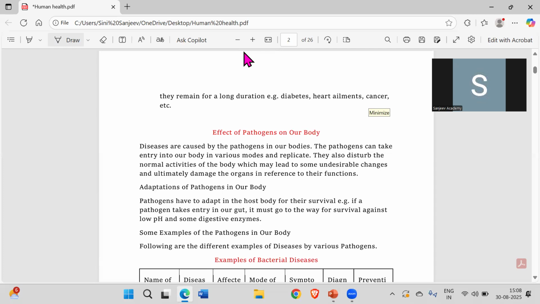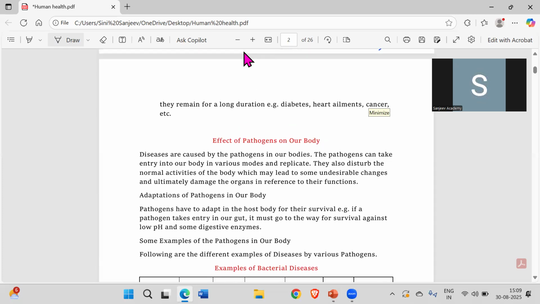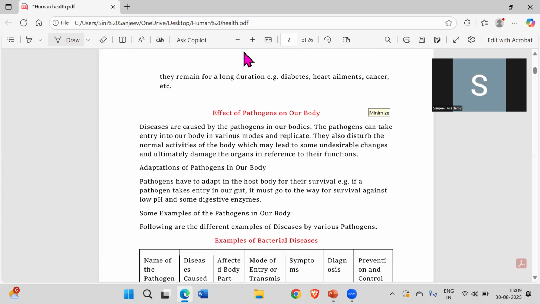So what they're literally doing is they enter into our body, and they react with your cells. Whatever antibodies are there will be awakened at that time, because whatever pathogens are there act as antigens. When these antigens are detected by the body, antibodies will be produced against them. So this is the effect of the pathogens on the body.